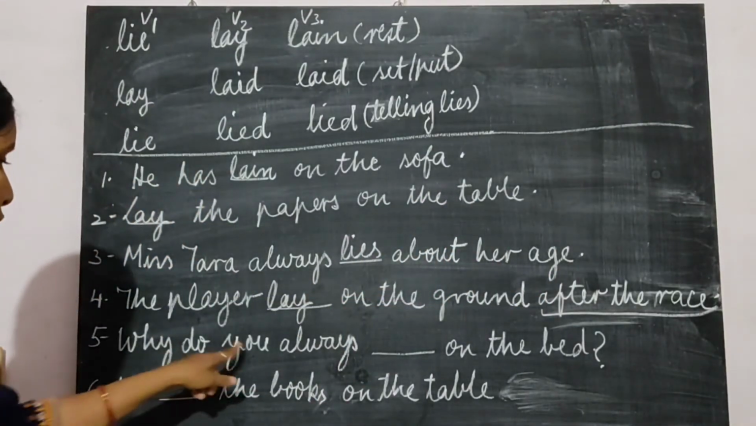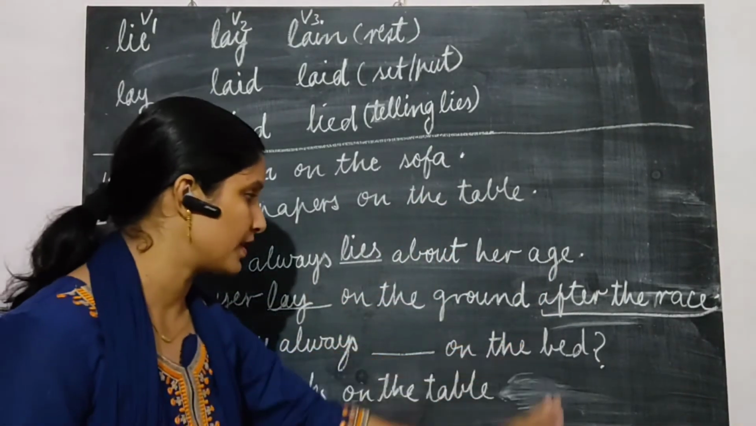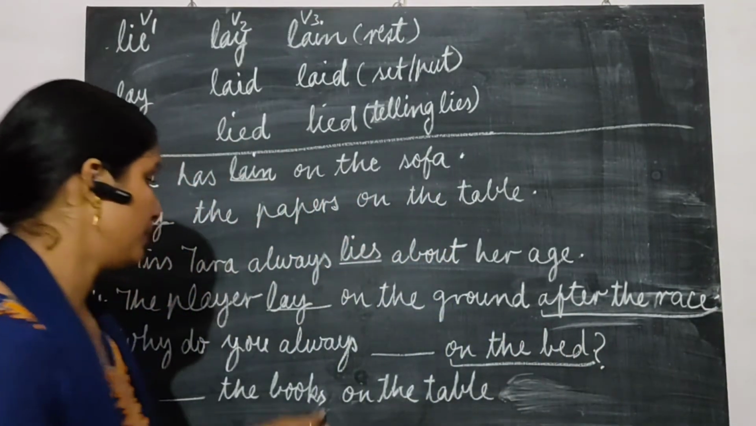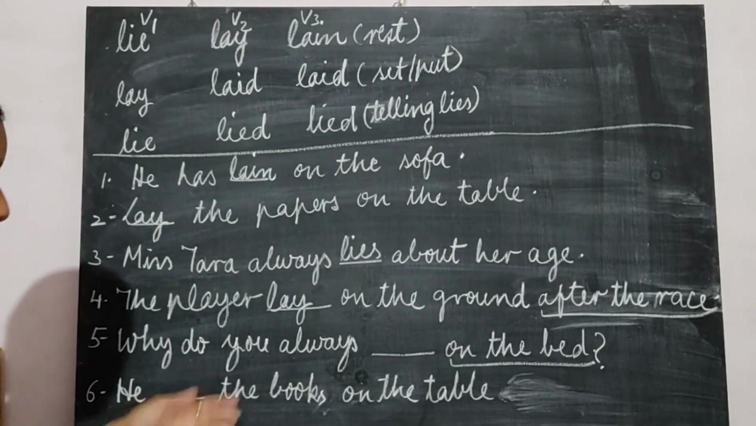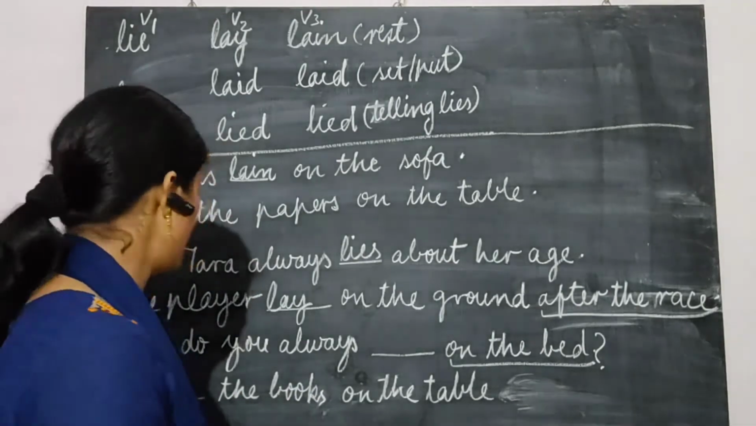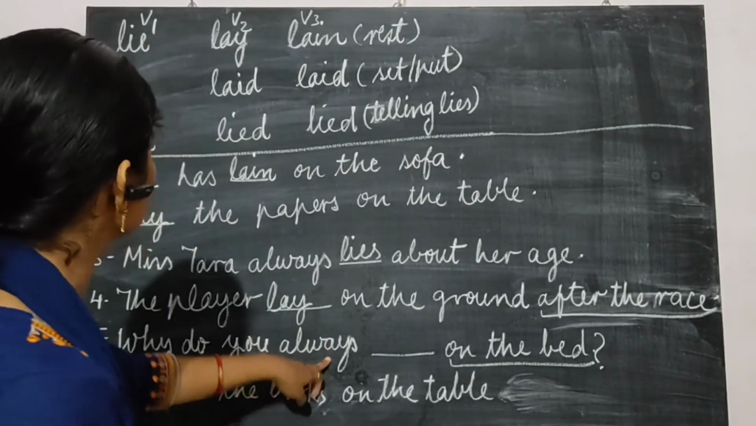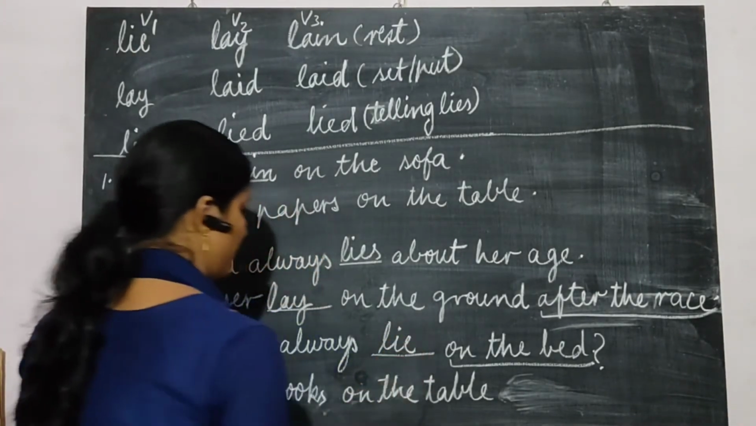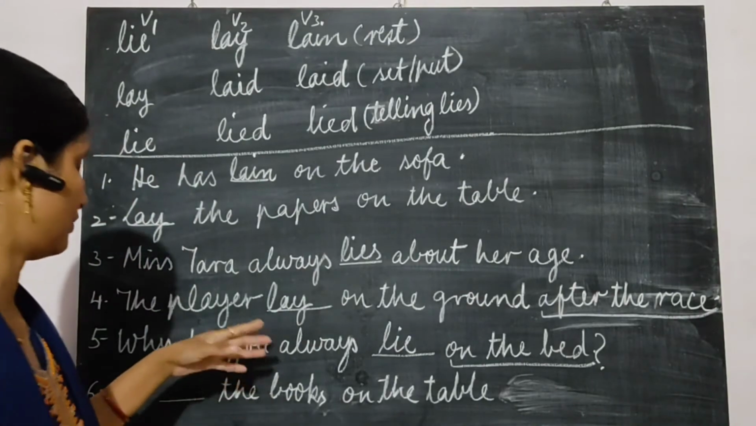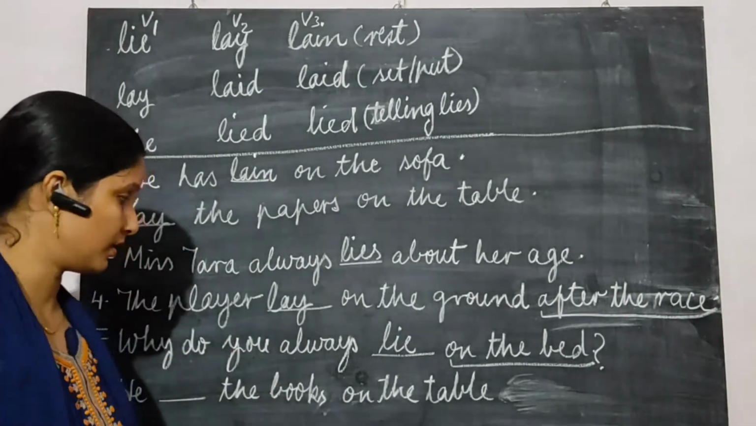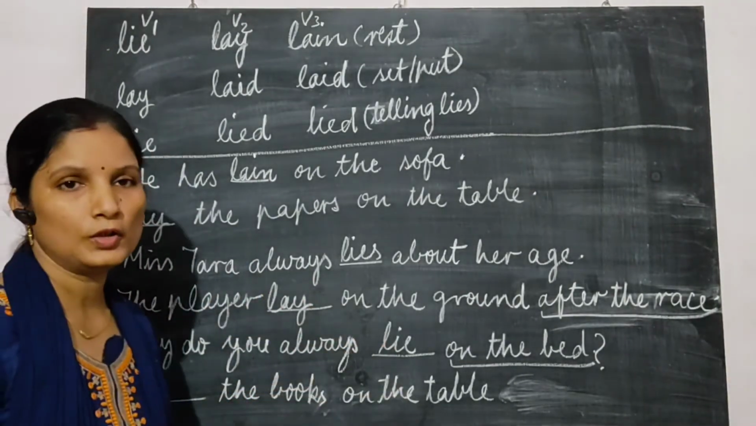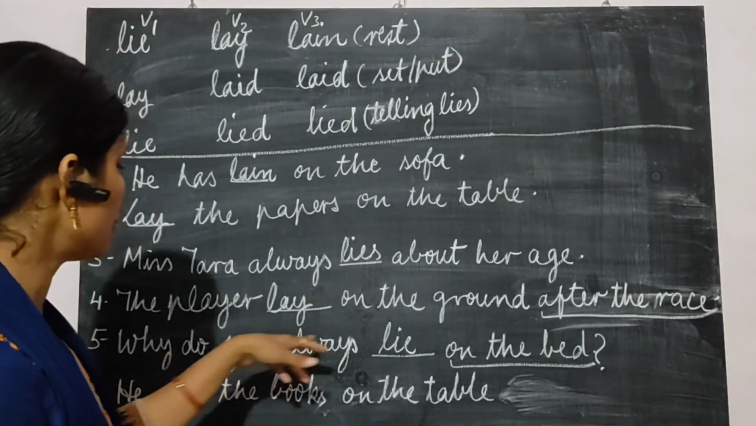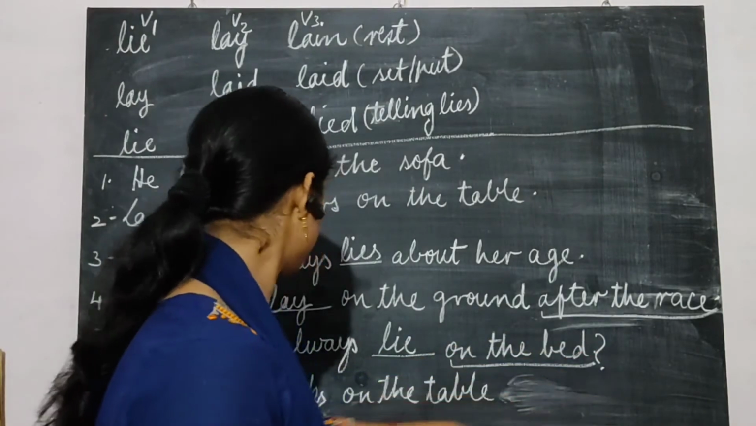Next, why do you always blank on the bed? Here also we are talking about on the bed. But always is written. It means we are talking about rest. So, why do you always lie? Because with you, I or a plural subject we use simply the first form of the verb, without s or es at the end. Okay. Why do you always lie on the bed?